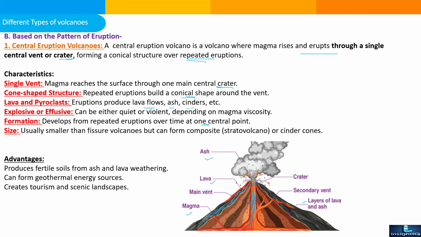Size is usually smaller than a fissure volcano, but it can be formed as a composite stratovolcano or cinder cone. Stratovolcanoes are volcanoes that have multiple vents to let magma out onto the earth's surface. What are the advantages of this kind? They produce fertile soil from ash and lava weathering over a longer period of time. They can form a geothermal energy source, create tourism and seismic landscape.